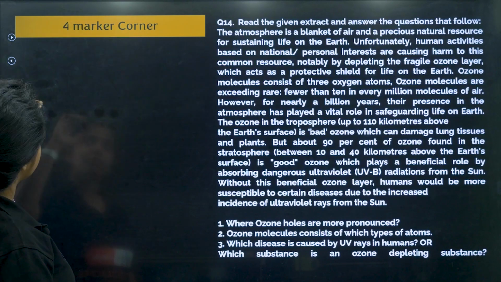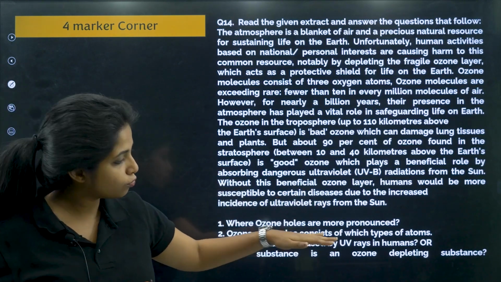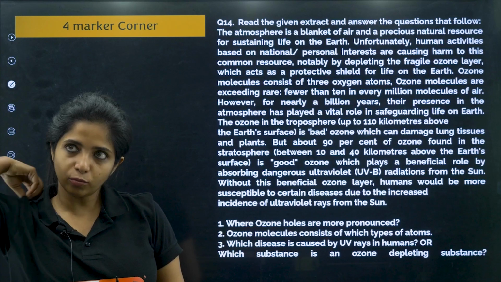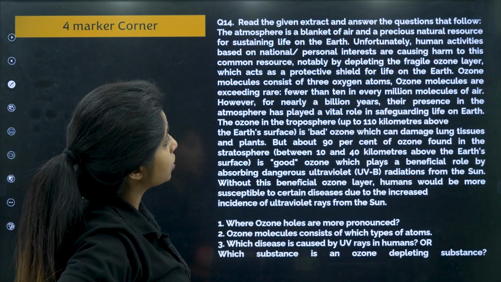Now the last question, which is a 4-marker question, is a case study based question, my dear children. And again, you have ozone over here, and I'm going to tell you one more extra thing about ozone. Listen to me very carefully. Okay, read the given extract and answer the question that follows.